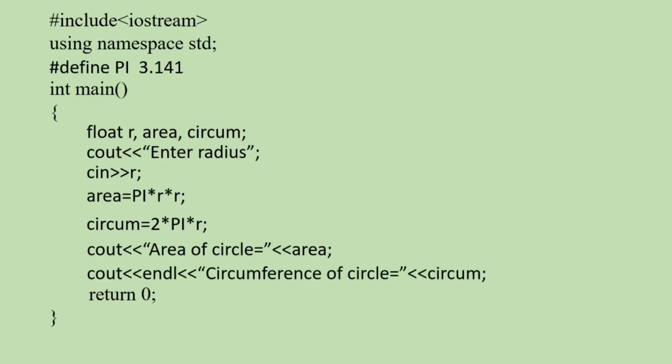Same as that, we have to print the value of circum also. So I have written the command as cout end l circumference of circle circum. So I have used end l. End l stands for end of the line. So area of circle should be printed on a line. Circumference of circle should be printed on the next line. So that before circumference of circle I have given end l.